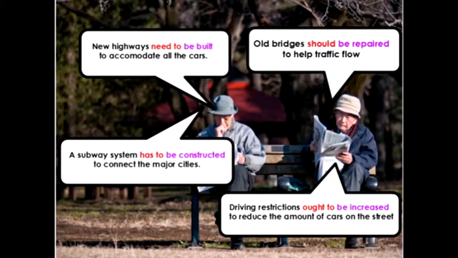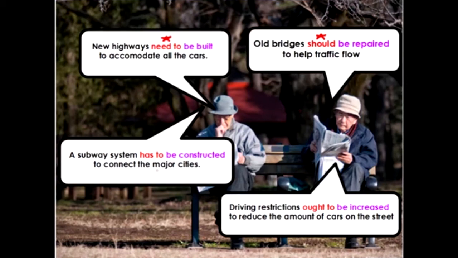So, let's take a look at our previous sentences to analyze the grammar that we just learned. So, this man says, new highways need to be built to accommodate all the cars. So there's my modal need to, and I'm using the passive voice. New highways need to be built to accommodate all the cars. This man over here, he says, old bridges should be repaired to help traffic flow. Again, we're using the modal should, and then the passive voice. Old bridges should be repaired to help traffic flow.